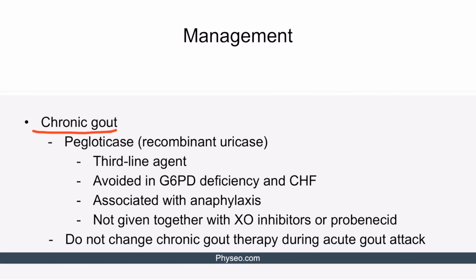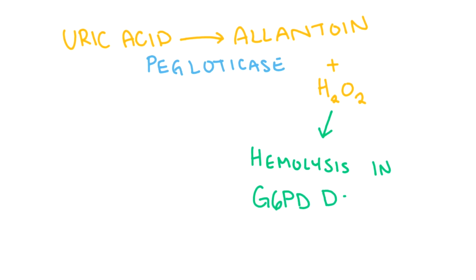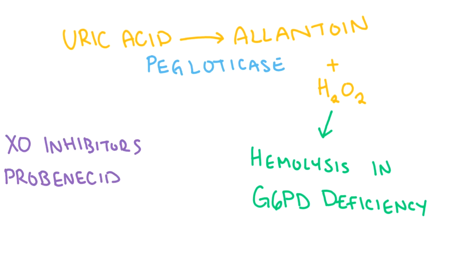Let's illustrate how pegloticase works. So here we have uric acid, which is converted to allantoin by pegloticase. This reaction produces hydrogen peroxide as a byproduct that can cause hemolysis in G6PD deficiency. Finally, since xanthine oxidase inhibitors and probenecid decrease the serum uric acid levels, they also decrease the efficacy of pegloticase.